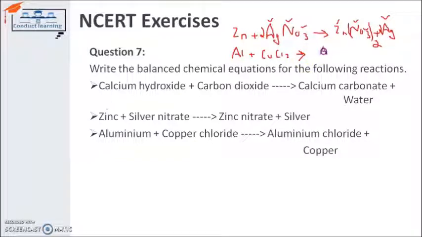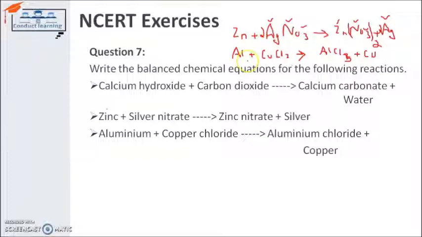Basically this is a displacement reaction. Aluminium is more active than copper, so it displaces copper and attaches with chlorine, giving aluminium chloride, which is AlCl3. So I have to check whether the equation is balanced or not.